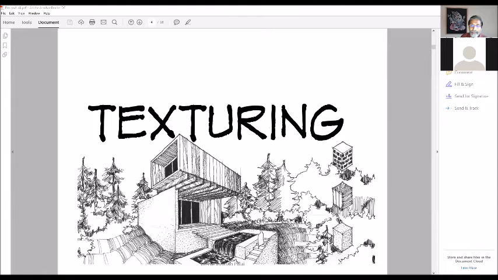Why is it called texturing? You can see here, different types of textures are created using different types of strokes. One example is, look at this ball. If you can see my cursor, there are a lot of dots here. By just putting dots, you can create shades, shadows, etc. It is a cumbersome process, takes a lot of time, but it is fun doing this, using dots as a method. Or you can use straight lines, you can use curved lines.